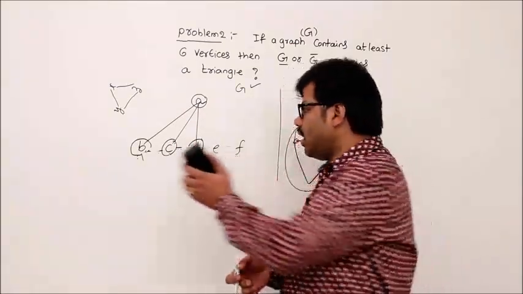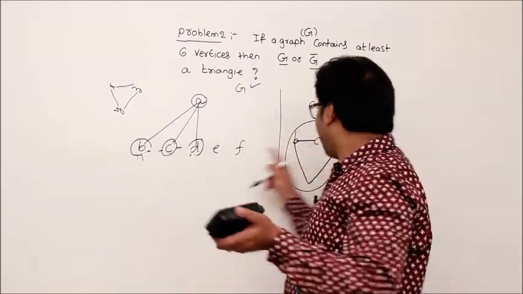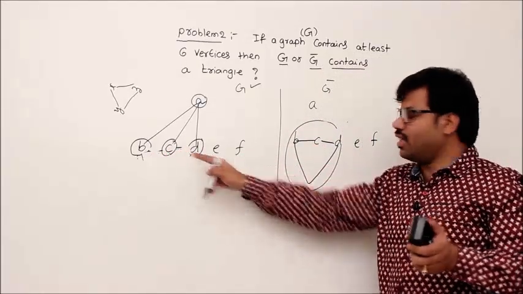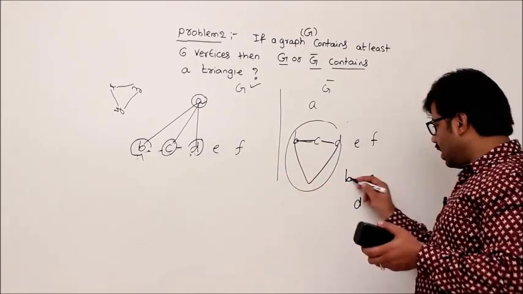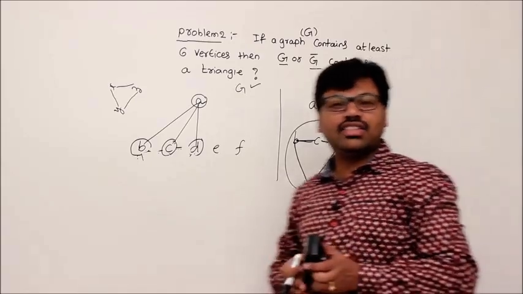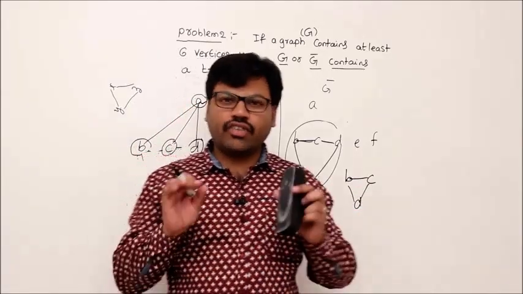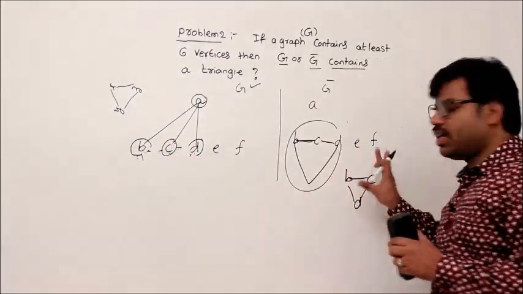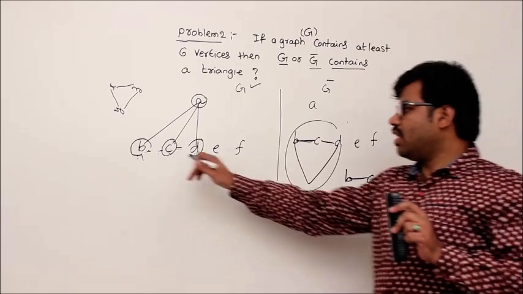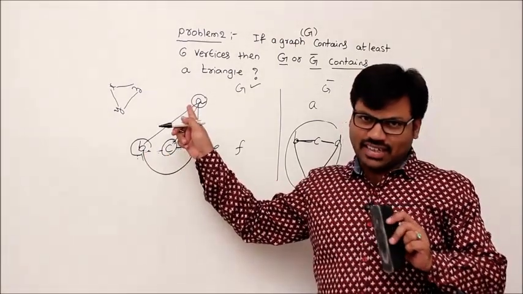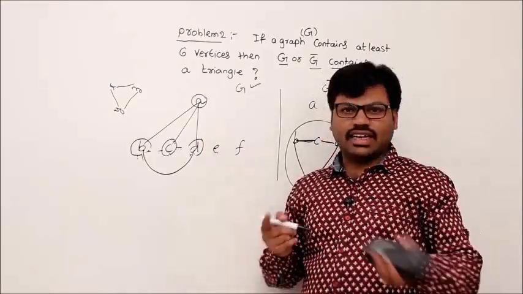Theorem will be completed. Then if you don't agree, that BCD are not connected or adjacent, if BCD are not adjacent, none of them are adjacent to anything, then in G bar all these, BCD, no one is adjacent here, then here they will be adjacent, right? That's the concept of G bar. Whenever there is no edge here, we should draw an edge here, correct? If I do that, then BCD will form a triangle. Still you want to win, then you say, sir, there is no edge between BD. Okay, then there will be an edge here between BD, it forms a triangle. Understand that?